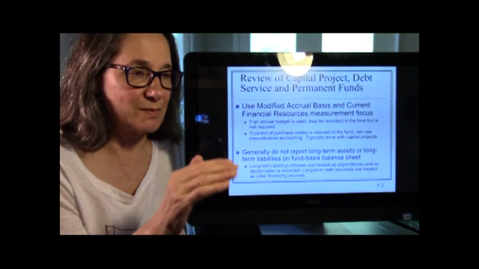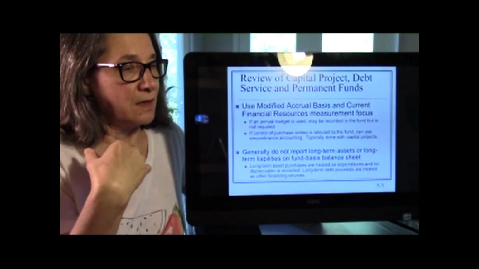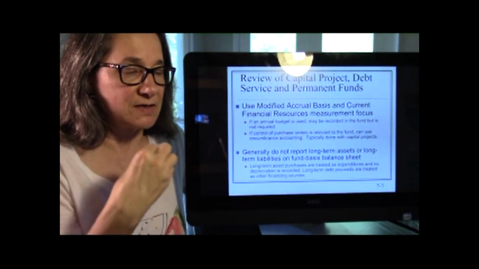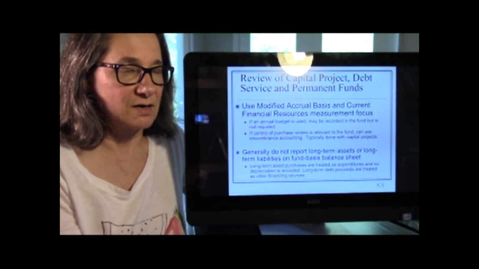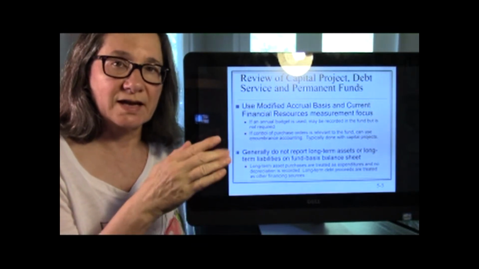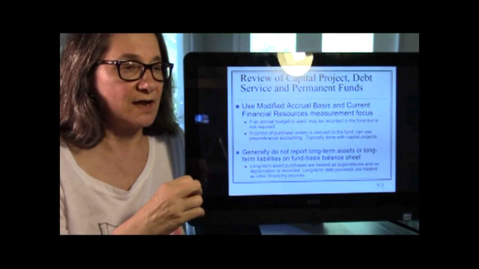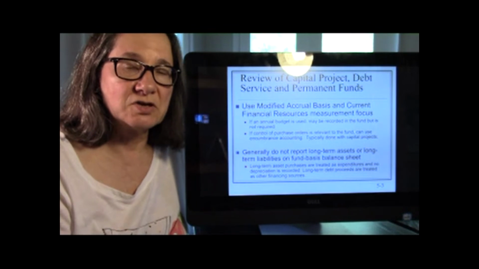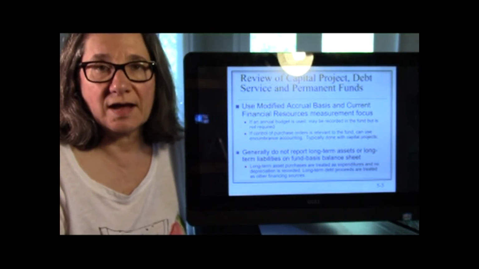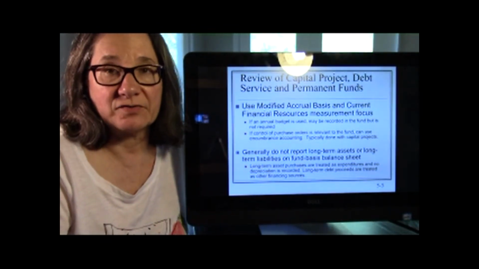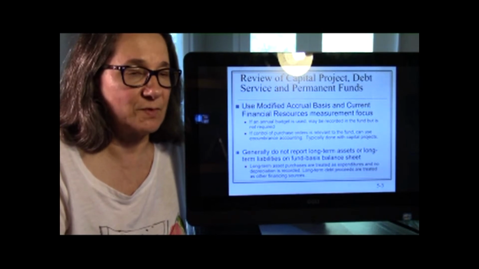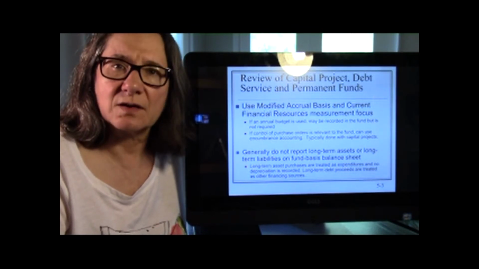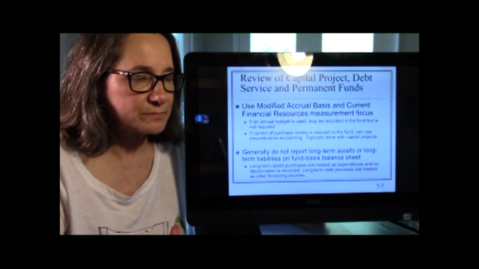So remember, typically, you're not going to need encumbrances for the debt services, but a capital project, right? So capital project like building a new fire station or a new courthouse or something, buying a fire truck maybe. Those capital projects, those could have encumbrances. All right.